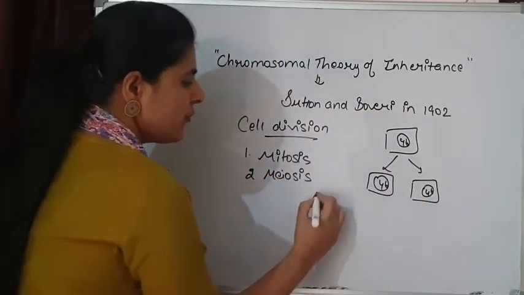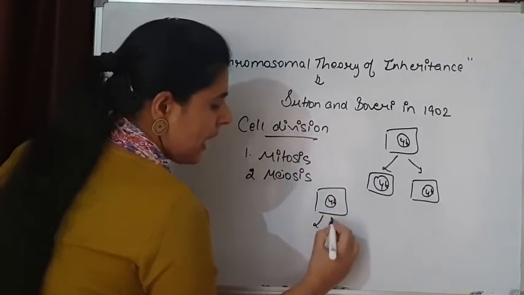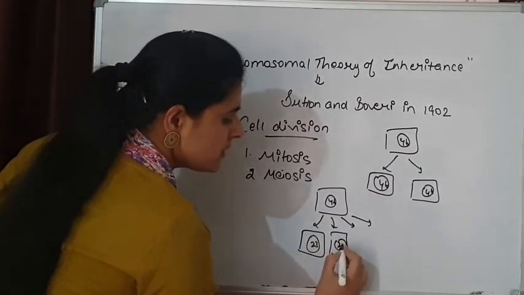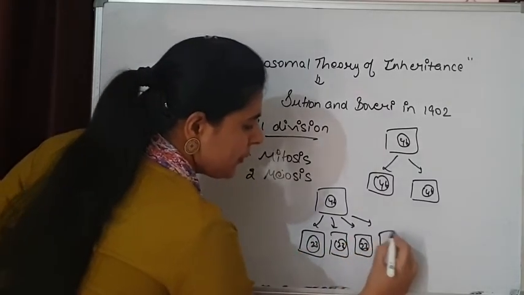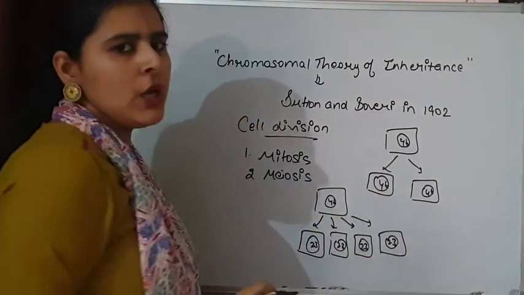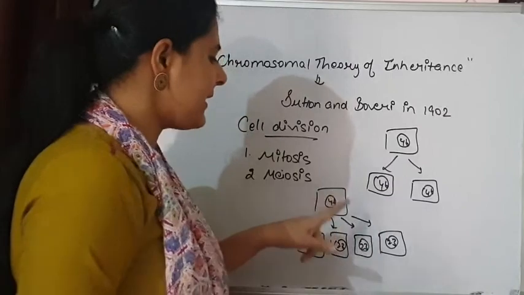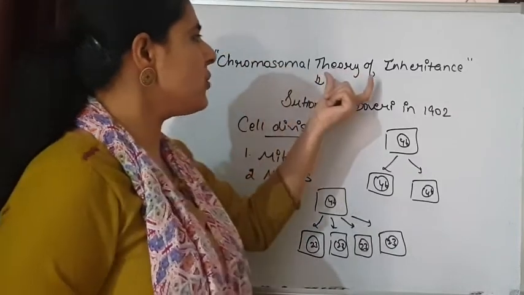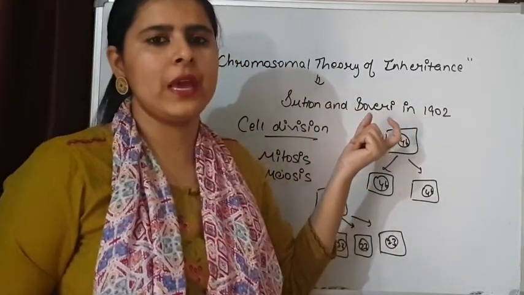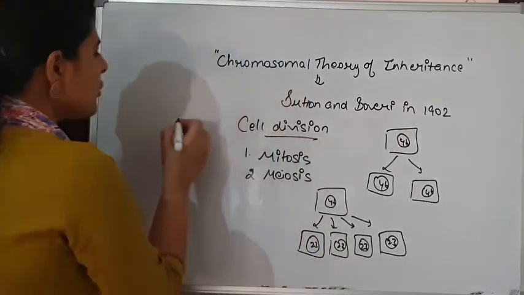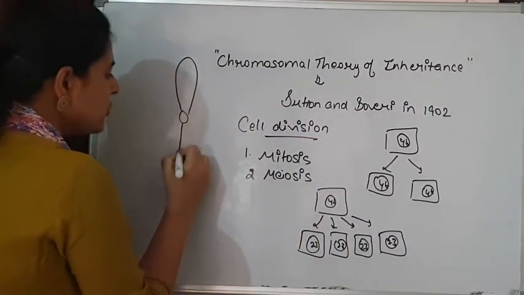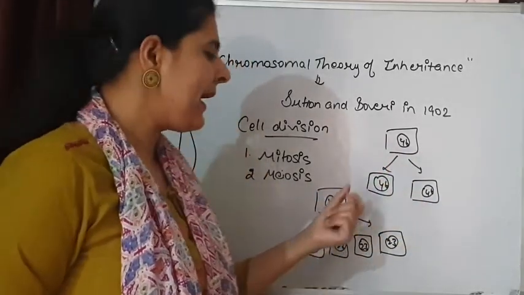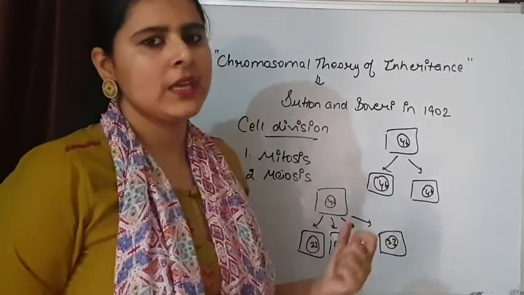In the same situation, if meiosis is taking place, it again inherits the chromosomes, but the thing is, only a haploid set of chromosomes is inherited in the daughter cells. But again, there is inheritance of chromosomes from the parent cell to the daughter cell. That means in their chromosomal theory of inheritance, they said that chromosomes are inherited from one generation to the next, in somatic cells during mitosis, and in germ cells during the formation of gametes.